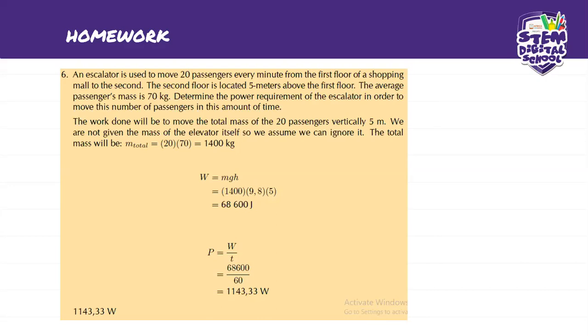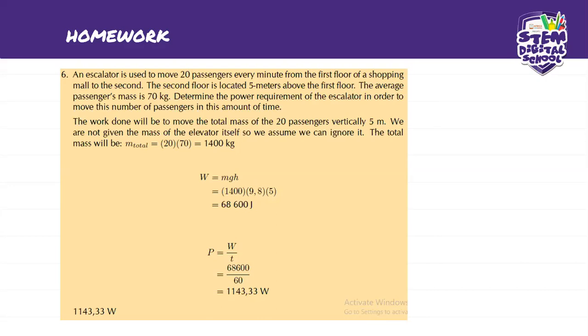We are not given the mass of the escalator itself, so we assume that we can ignore it, but the total mass will be the number of people times the mass per person. That's going to be 1,400 kilograms, because they said it moves 20 passengers, and they said the average passenger's mass is 70. So the total mass for the number of people that the lift should be able to take is 1,400.